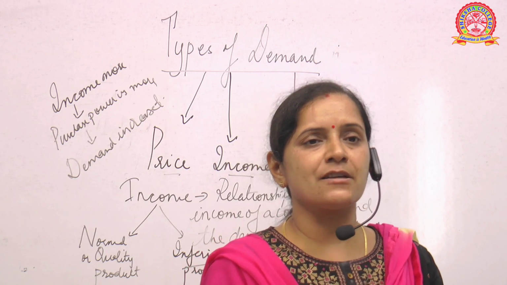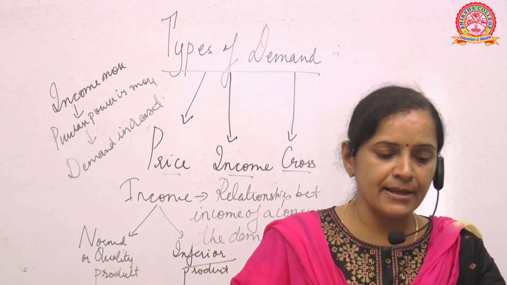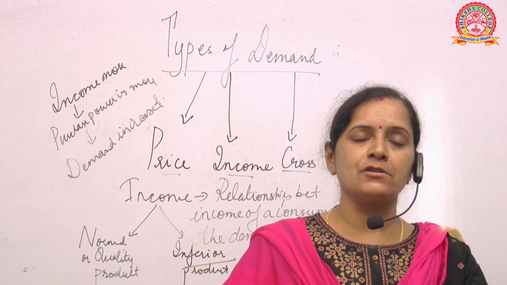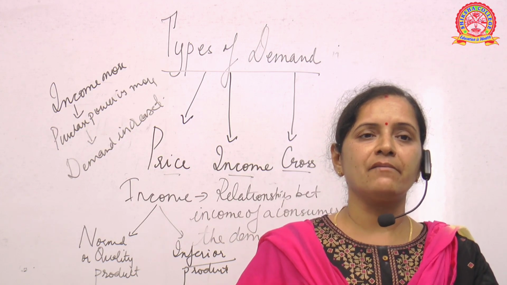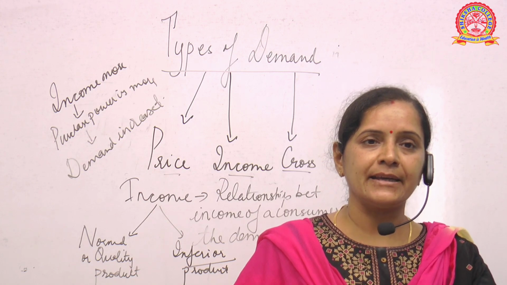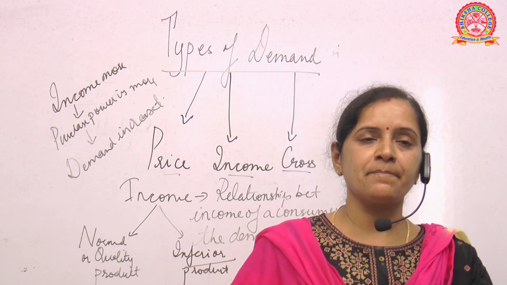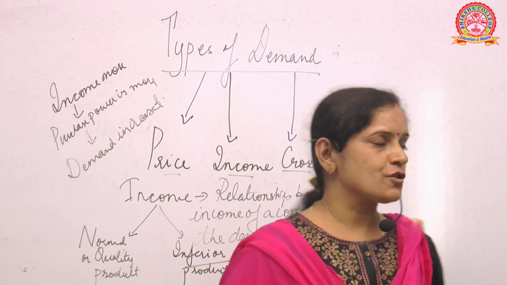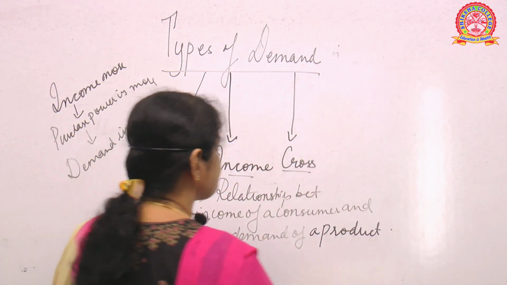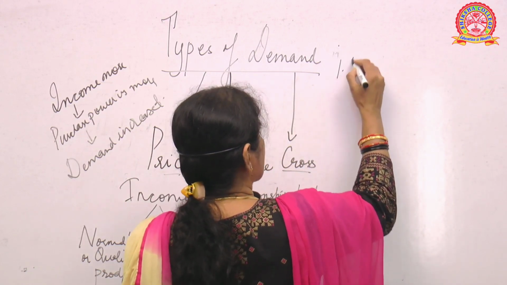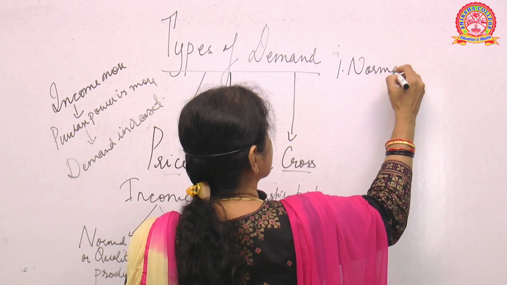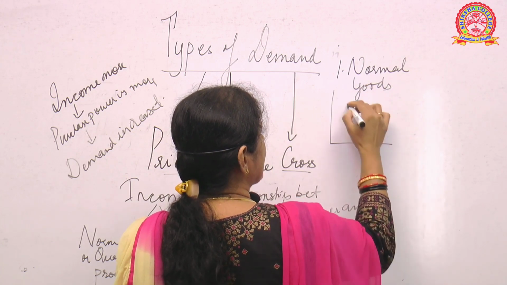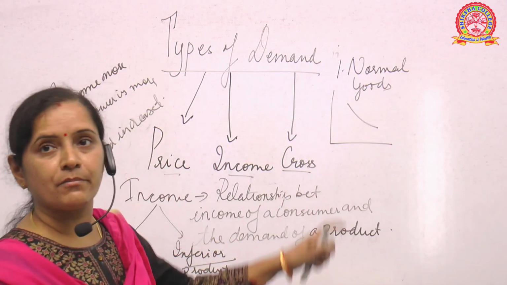Now, what happens in case of normal goods? If the quality of goods is good, then the demand will always increase. Okay. If there is a fall in price of those quality goods, the demand will increase and we will get a slope like this. Like you see here, for normal goods, we will get a curve like this. Is it clear? For normal goods.